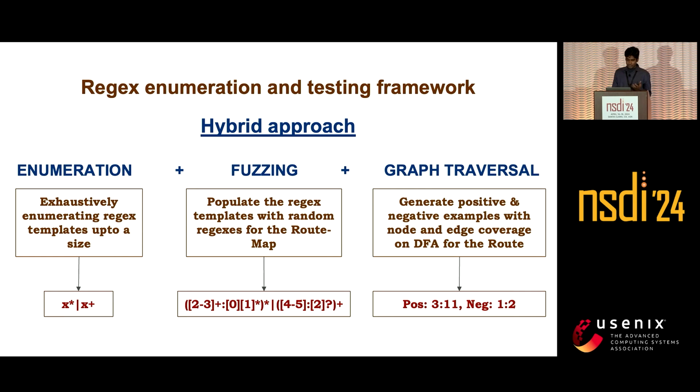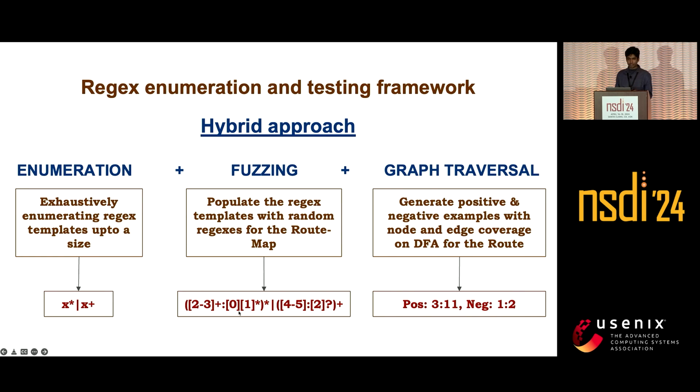For that we generate positive and negative examples by converting this concrete regular expression into a DFA, and on that DFA we do graph traversals using depth first search, and we make sure that each node and each edge is present in at least one of the examples. That is how we give node and edge coverage guarantees by doing DFS on the regular expression DFA. And then we generate the positive and negative examples.